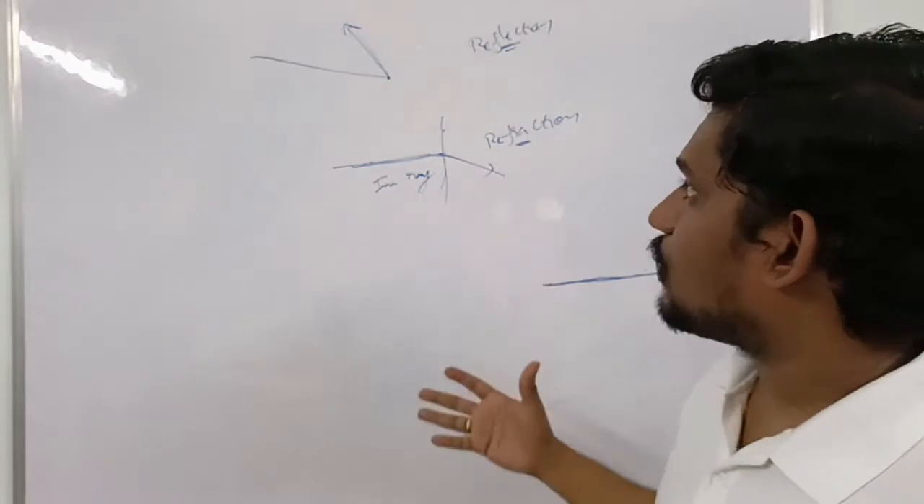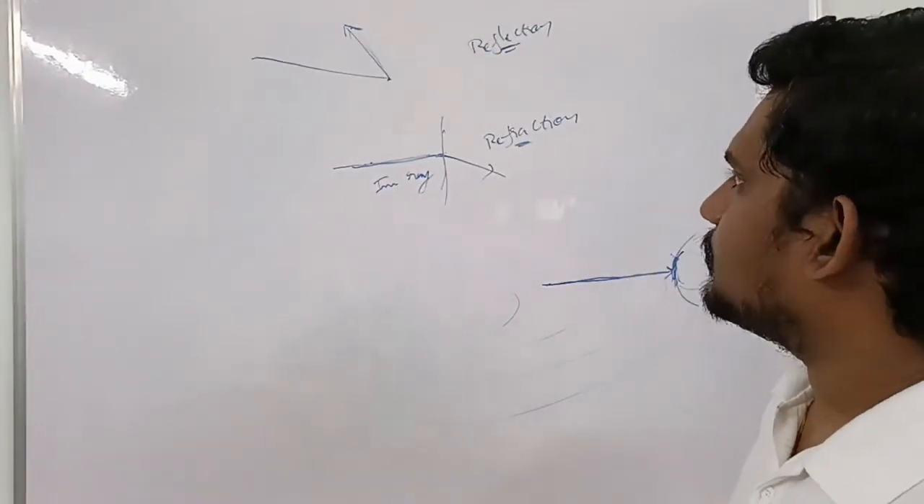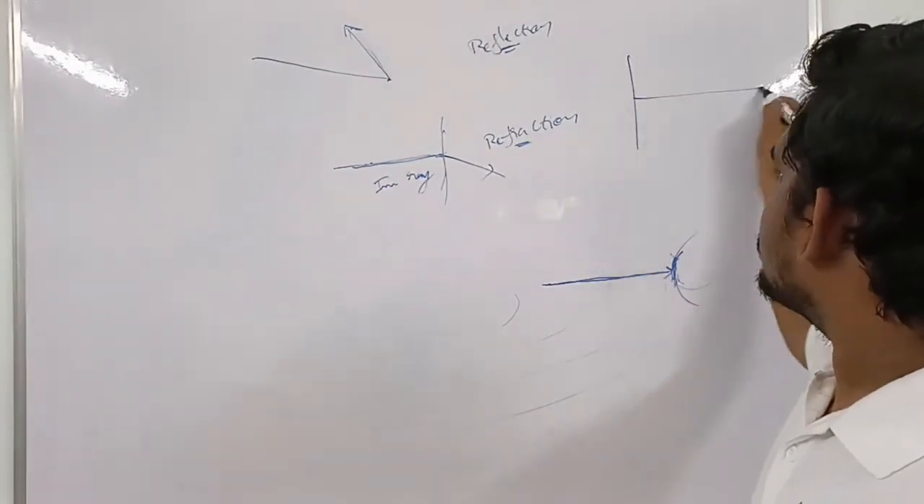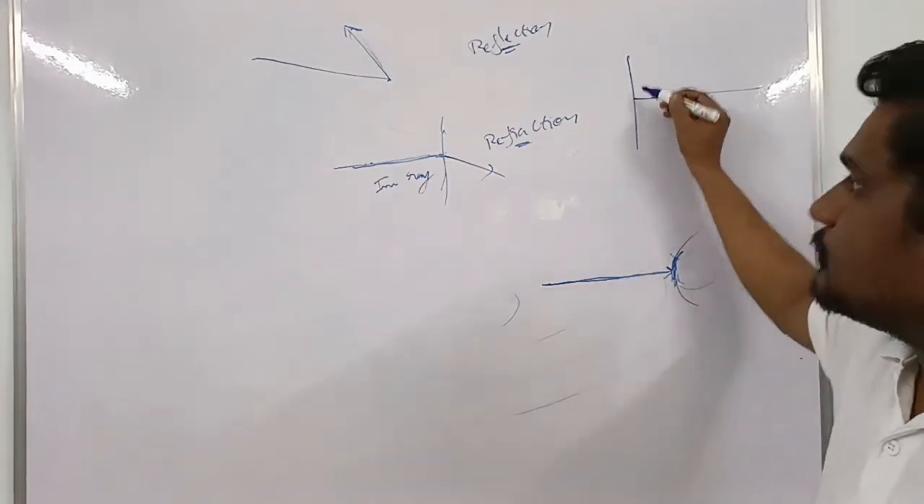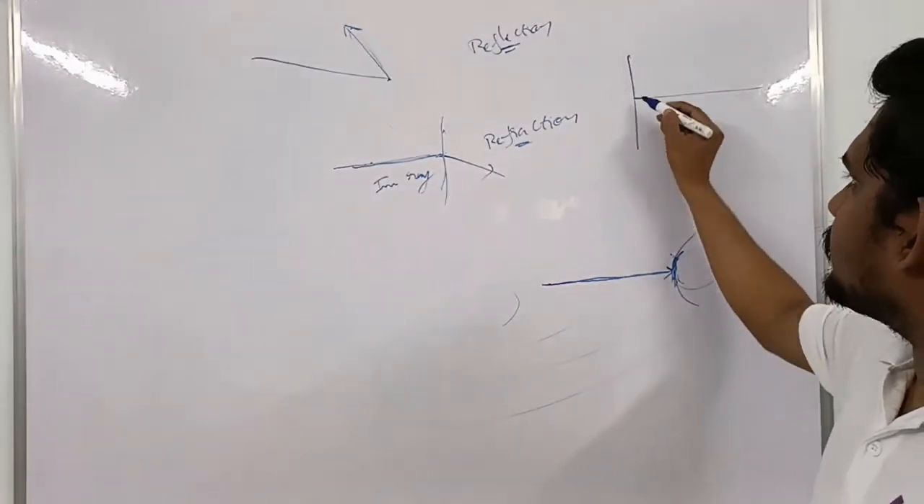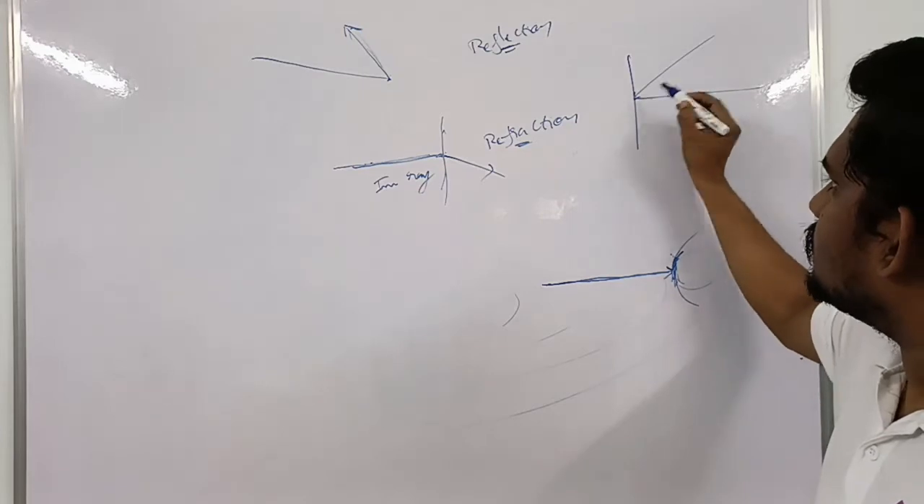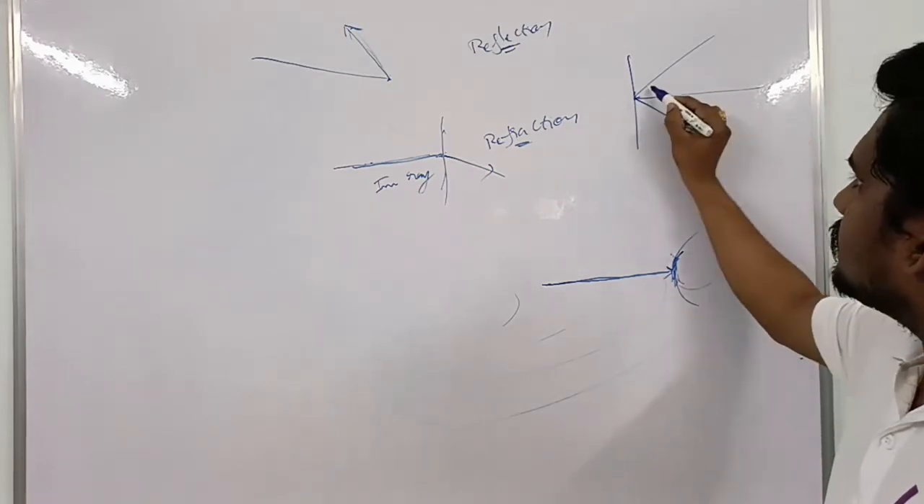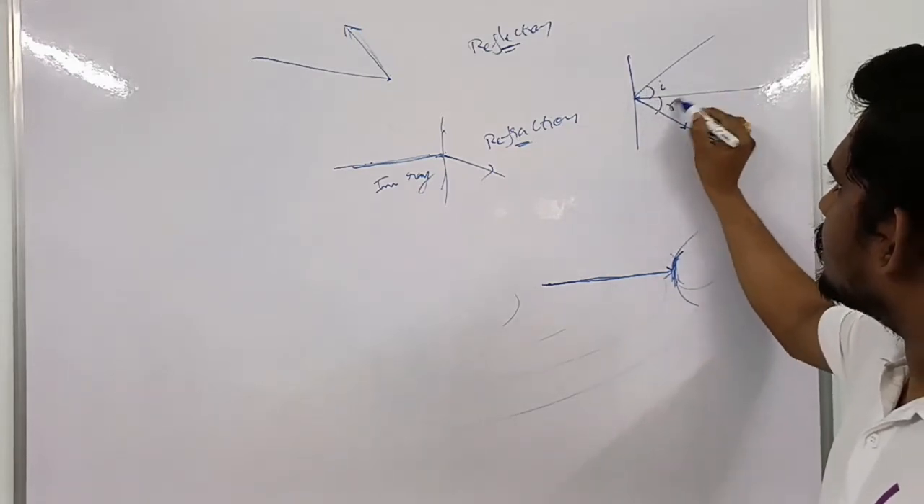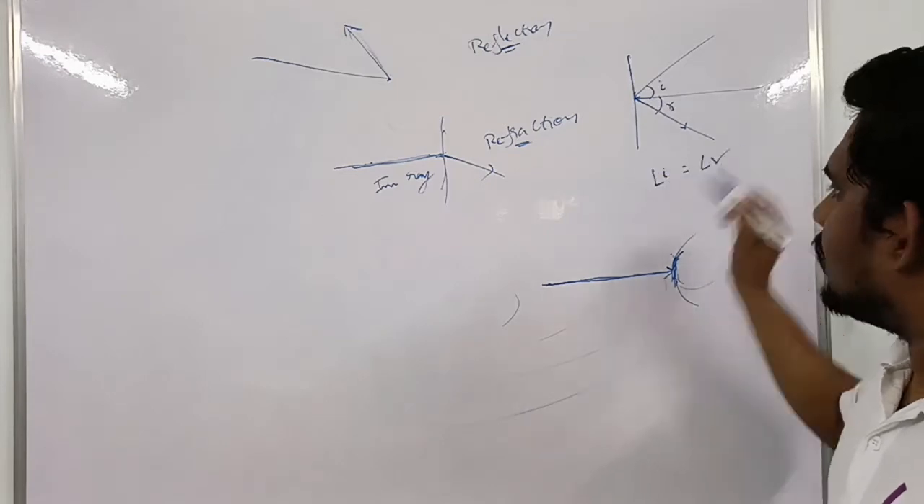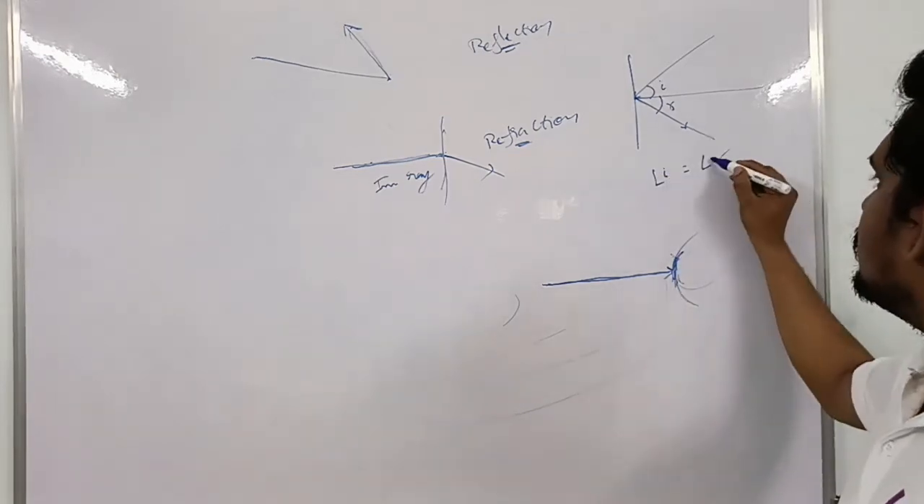So always we talk about the angles here. Angle means we generally consider from the normal. Normal means a perpendicular drawn to the surface. When an incident ray falls here, it is reflected back here. The angle of incidence is always equal to the angle of reflection.